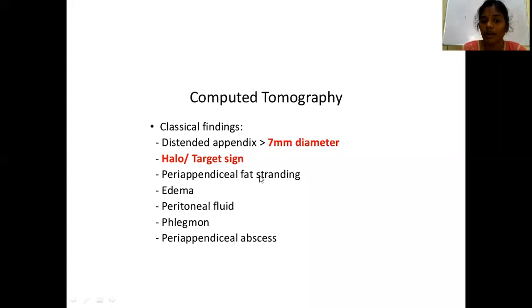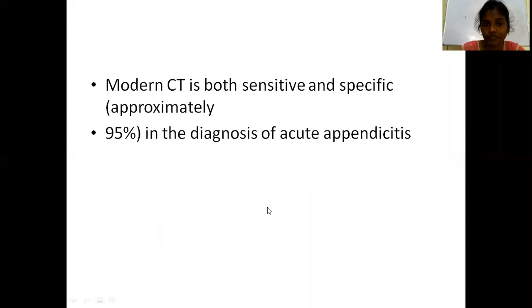Most importantly, when you are having a doubt, like the Alvarado score is equivocal, and you are suspecting other etiologies like any tumor or stricture, then you will order a CT. In general, you will go with ultrasound only. Modern CT is both sensitive and specific. In approximately 95% of the cases, it will give the diagnosis of acute appendicitis.